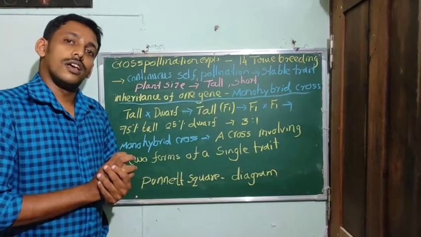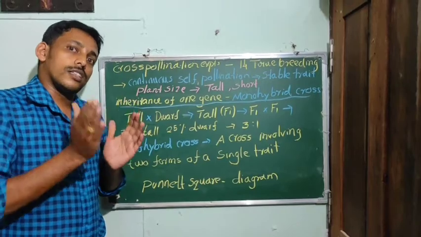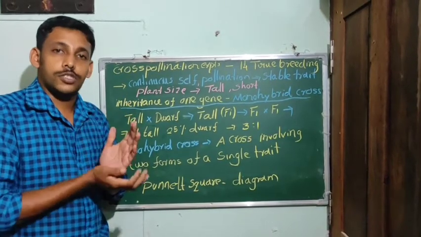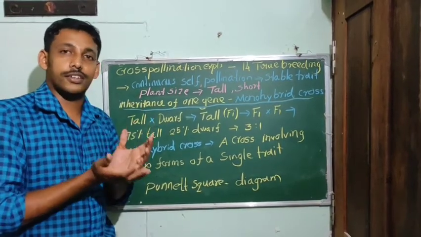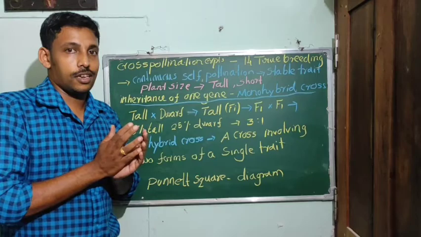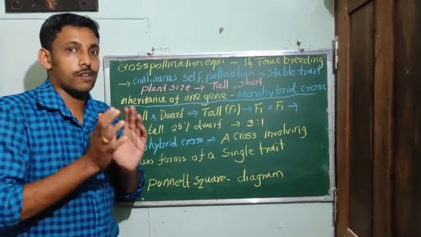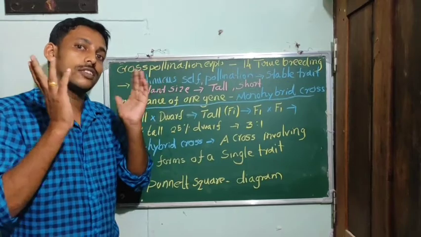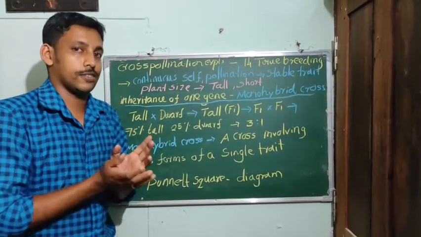For example, the shape of the seed, the height of the stem or the plant size. These are different characters, so he selected 7 characters. Each character may have 2 forms. So there are a total of 14 true breeding plant varieties.